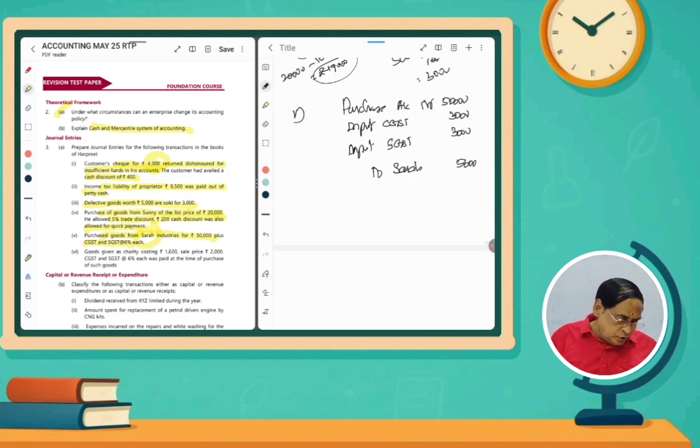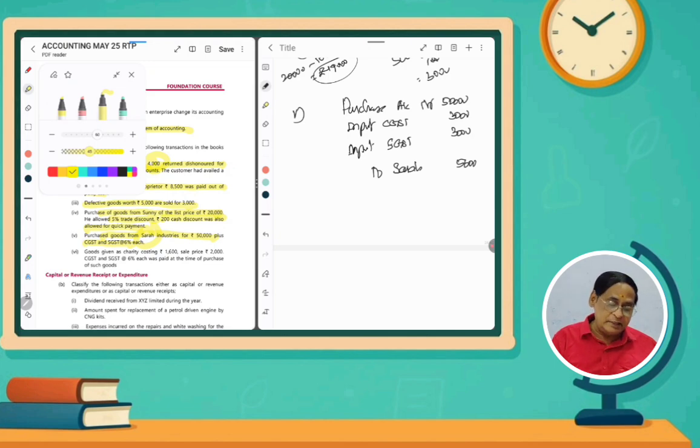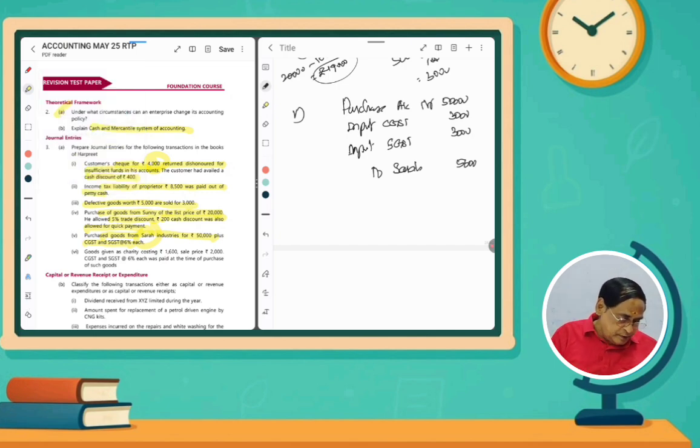And then next, goods given as a charity. If you purchase, the entry will be purchase account debit, input CGST and then input SGST. This is the entry. But after purchasing, if you give goods for charity, this is the question: the goods given as a charity costing rupees 1,600, sales price rupees 2,000, CGST and SGST at 6% was paid at the time of the purchase of the goods. So what will be the entry? It is just a reverse entry. If we purchase, we write purchase, input CGST, input SGST to Sara.